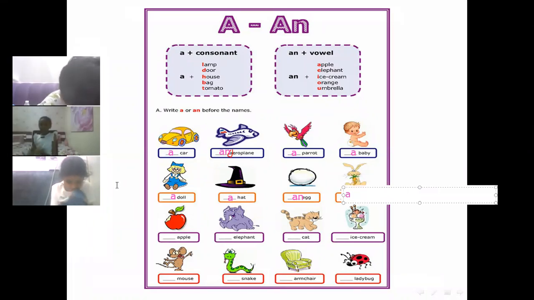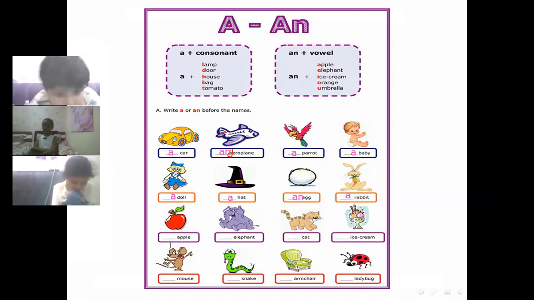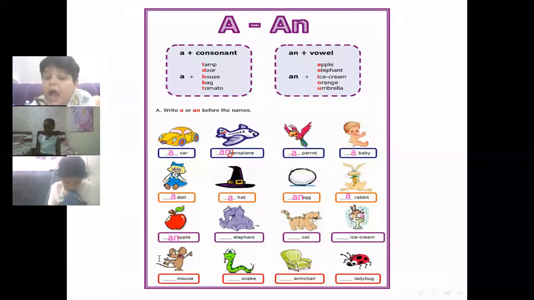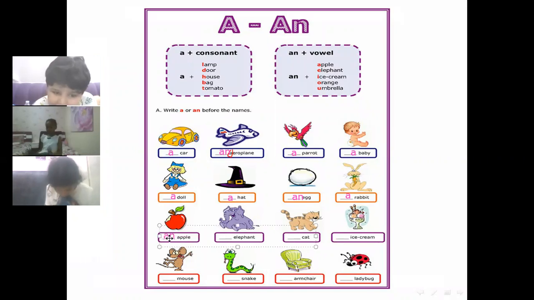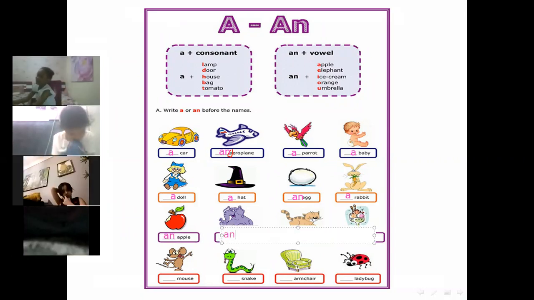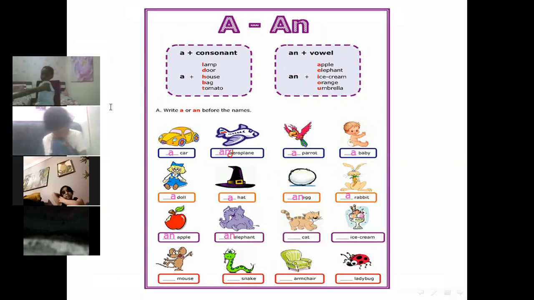Habiba, apple, A or N? An apple. Elephant, A or N? N. Yes, it starts with E and the E is a vowel. An elephant. Excellent. Lena, cat, A or N?